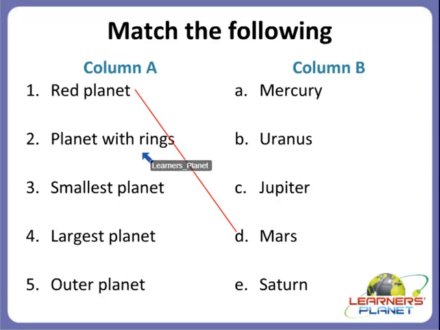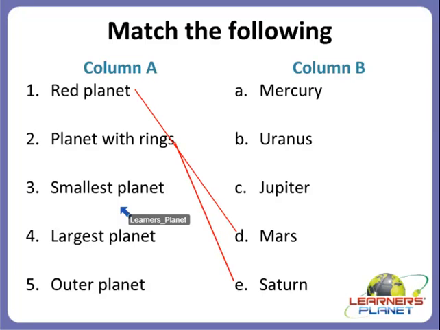Planet with rings. Which is the planet with rings? Is it Mercury, Uranus, Jupiter or Saturn? What will be the answer children? Yes, very good. The planet with rings is Saturn. Saturn has 7 beautiful rings. Right? Now the next one.